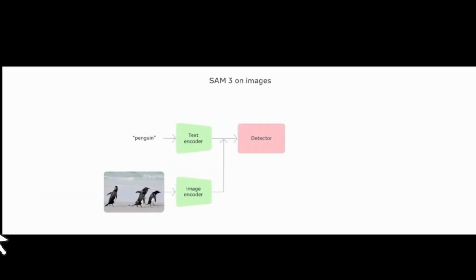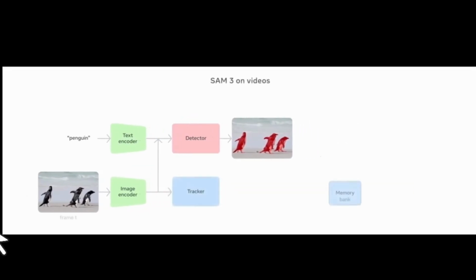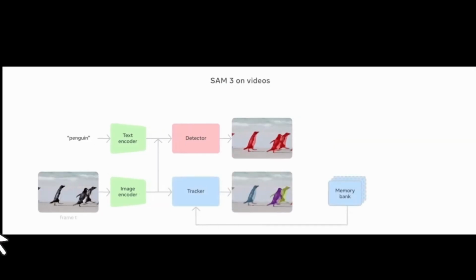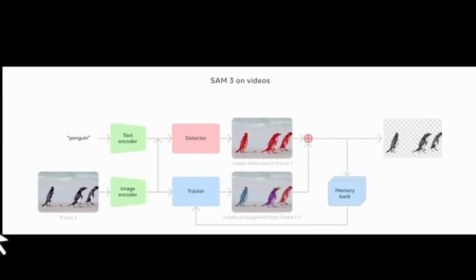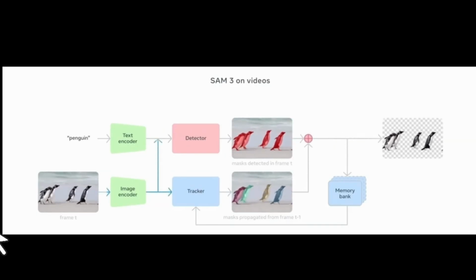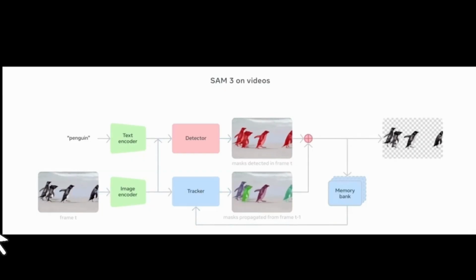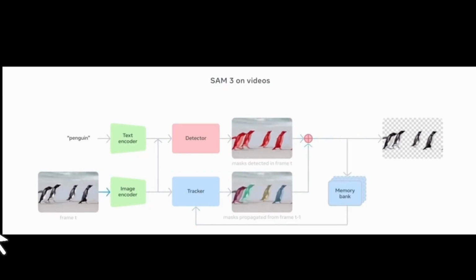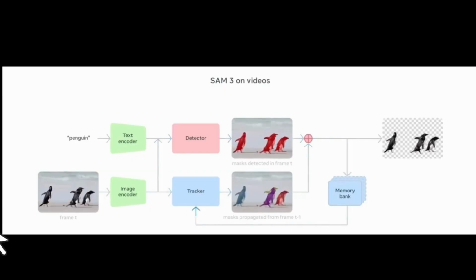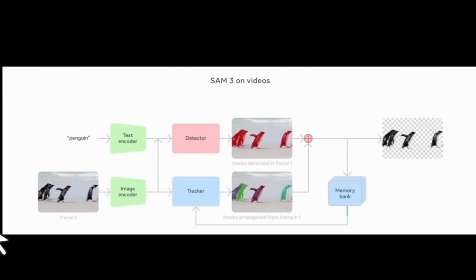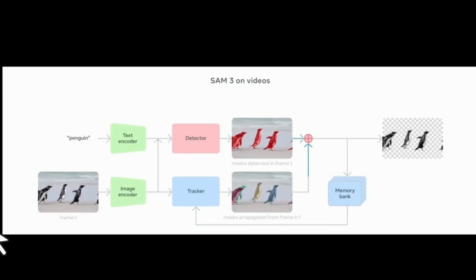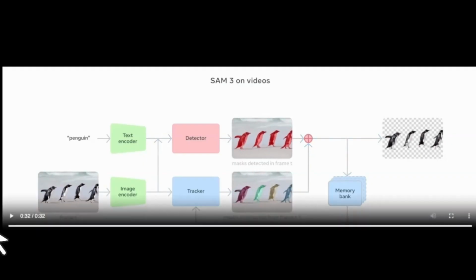So you have your image encoder, and along with a text encoder, that will be used to detect objects. But if you want to track objects in videos, then it uses a concept of a memory bank, where it keeps track of the different objects that the detector has segmented and seen, and then uses trackers to update their location. That way, the model is able to simultaneously track multiple objects in a video sequence.